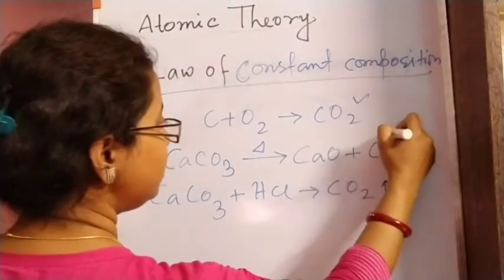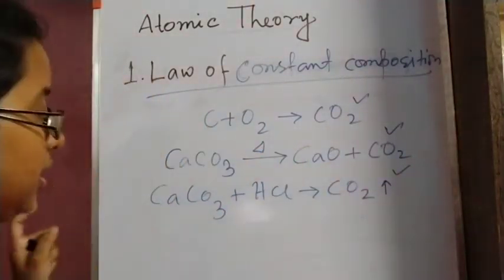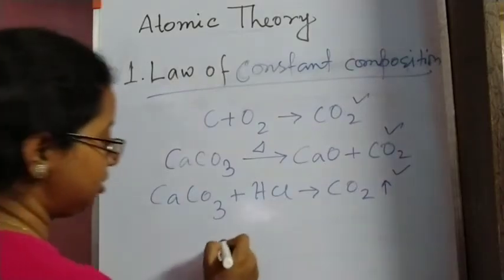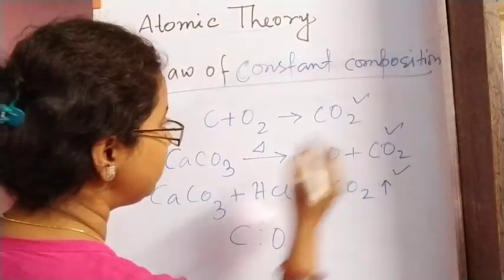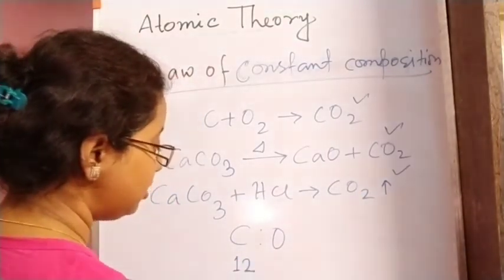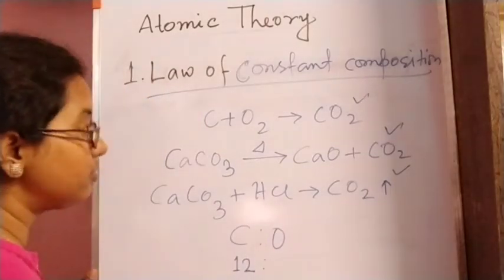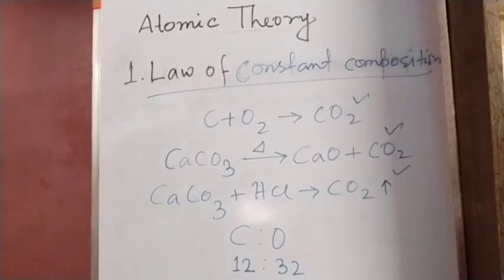Now by these three sources we are getting carbon dioxide, but everywhere the ratio of carbon to oxygen will be 12 parts by weight of carbon combining with 32 parts by weight of oxygen.